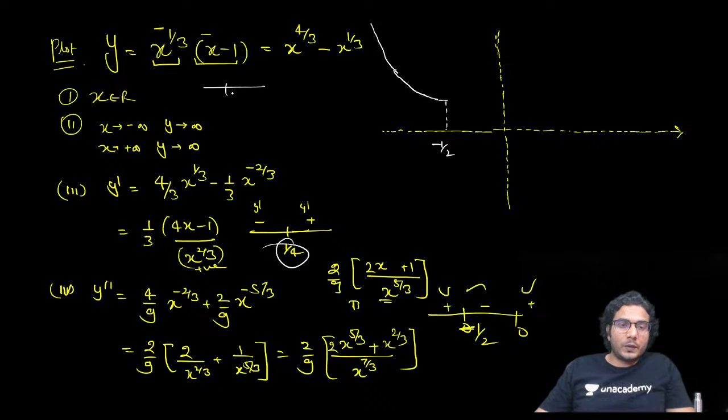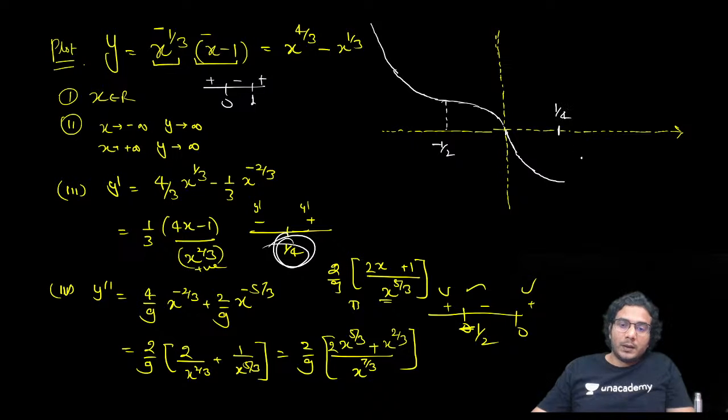Yeah, of course, you can plot the sign of y also. 1, 0, so plus, minus, plus. Graph will be above the x-axis. So now it is going to be like this, and 0 is another point of inflection, so it will become concave up again, but still decreasing up to 1 by 4, so this is 1 by 4.